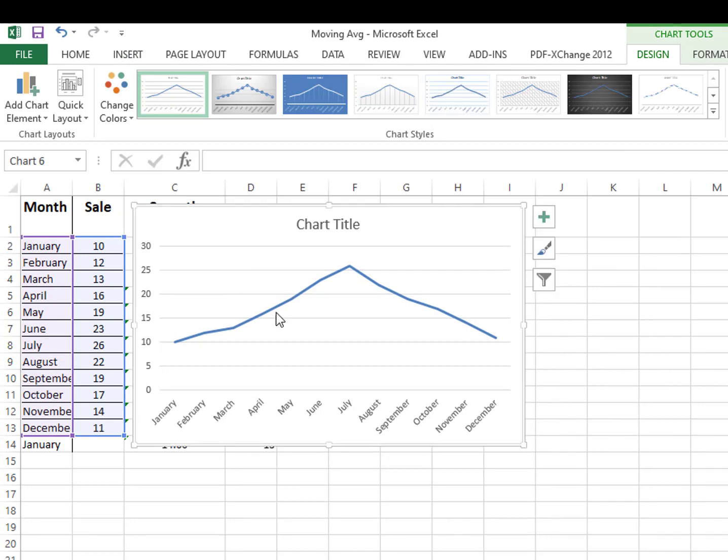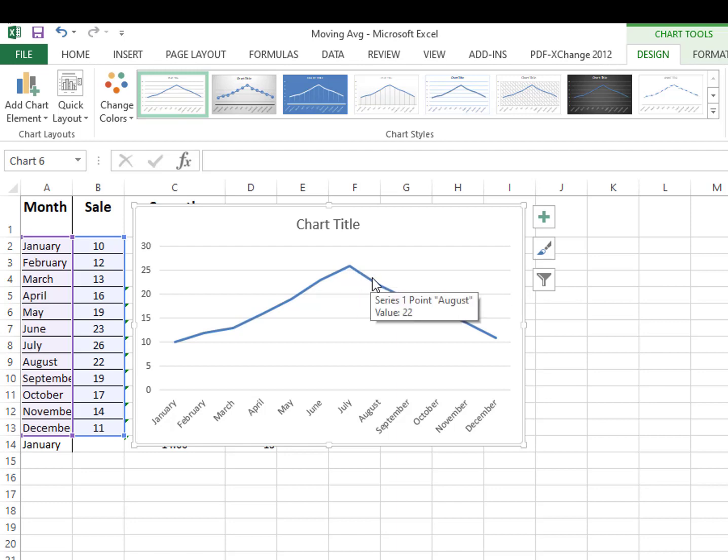So you can see the behavior of this data. Let's suppose this is the ice cream sale data example, as I already mentioned. From January, February, March, April, it's going up. In the month of June and July, it's going to a very high peak.